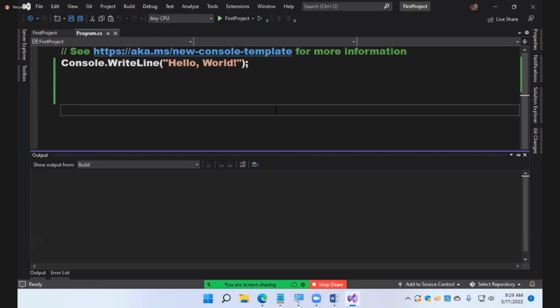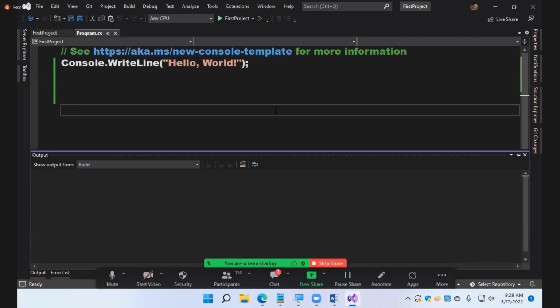This problem was in the C language also, do you remember? To resolve this problem in the last line we used to write getch. In the last line we write getch, which will wait for the user input, means the screen will wait for you to give an input.